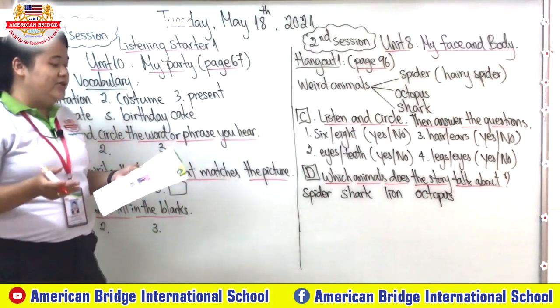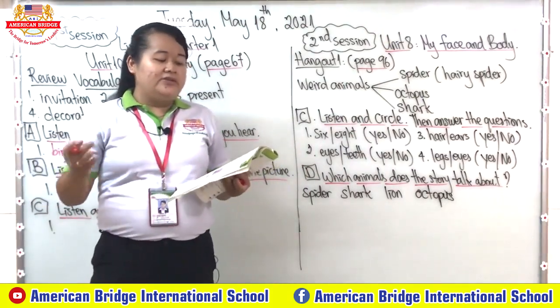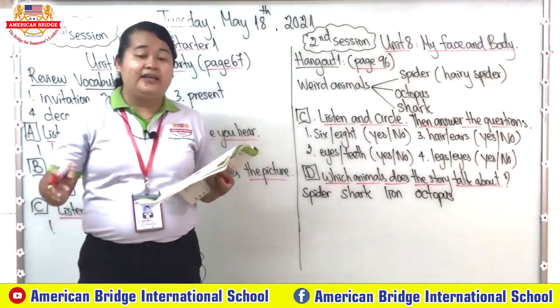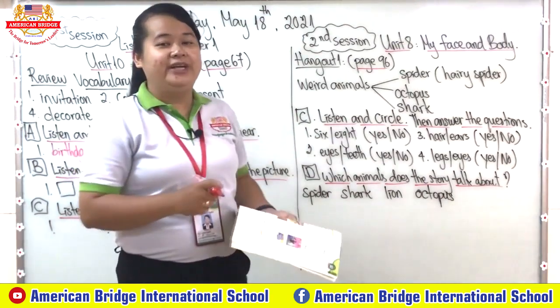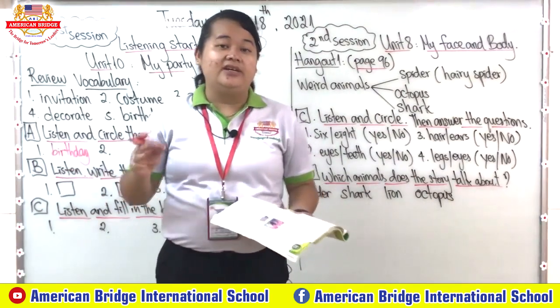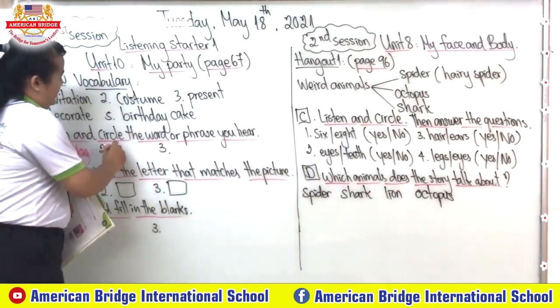Okay, and number 2: Yes, I am. Don't you get a present or an invitation? Which one is the correct one, everyone? Present or an invitation? Good. The correct one is an invitation, right?